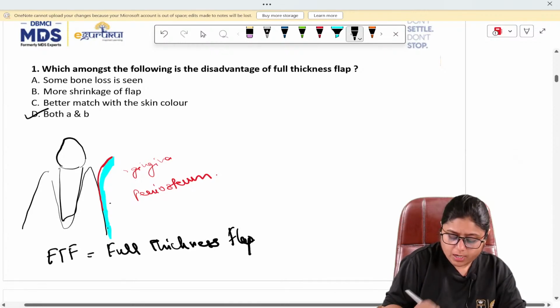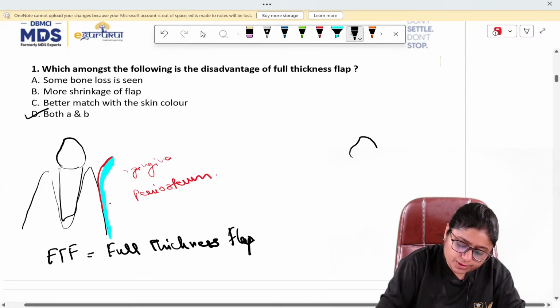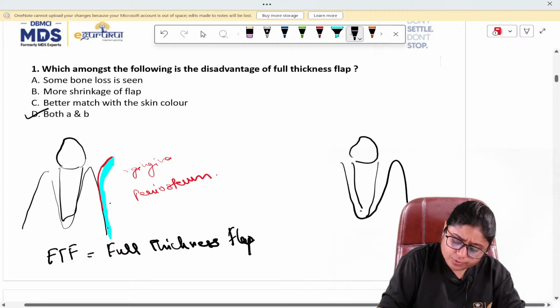Now, in partial thickness flap, this is the tooth and here is the bone.